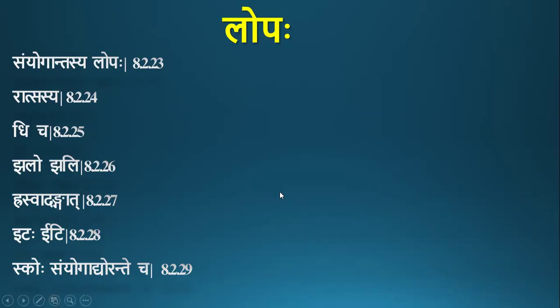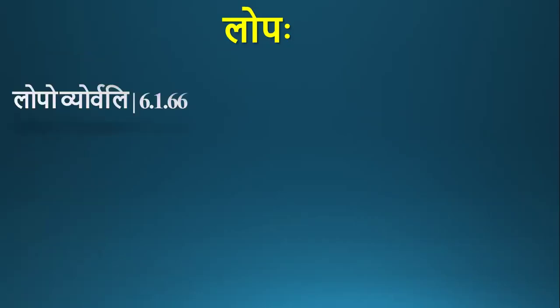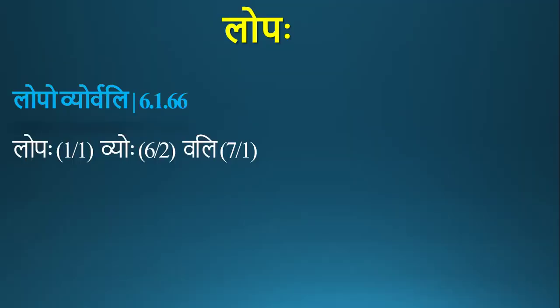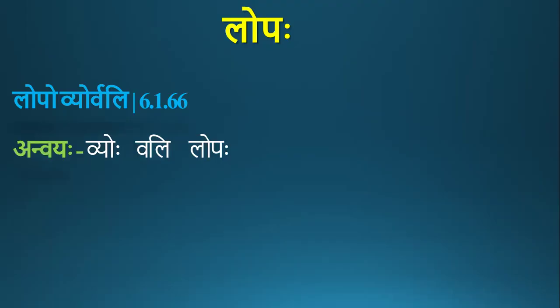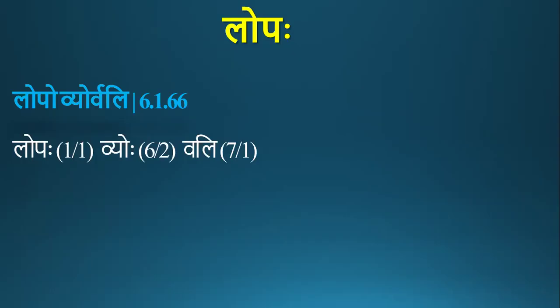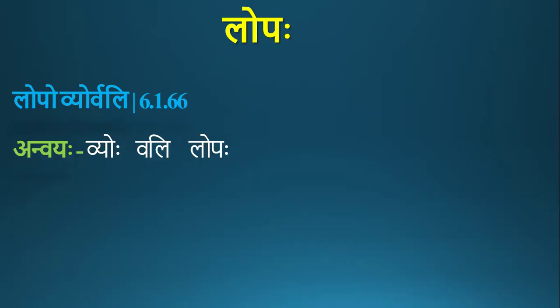So these we studied in the previous class. Now we shall start with Lopo Vyorvali 6166. Lopaha Vyoho Vali. Vyoho is the Shashti Dvivachana of Vakara Yakara. Vali is the Saptami. Lopaha is the Pratama Vibhaktyanta Rupam. Anvayaha: Vyoho Vali Lopaha. Vakara Yakara Yoho Val Varne Pare Lopaha Bhavati.